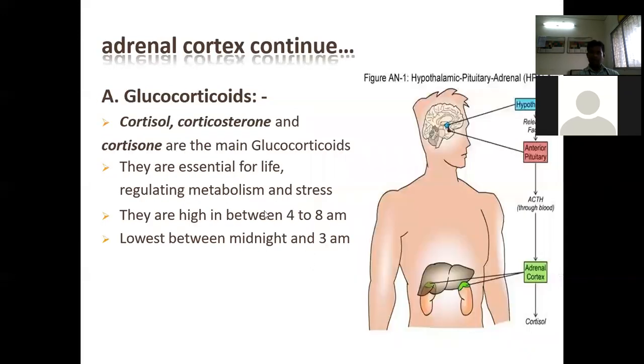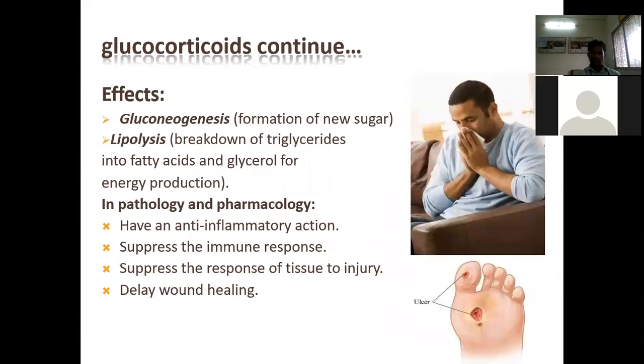These sex hormones are collectively called adrenocorticoids. Earlier we discussed the adrenal cortex. Glucocorticoids, cortisol, corticosterone and cortisone, are the main glucocorticoids. Earlier I gave a brief introduction about the glucocorticoids, mineralocorticoids and the androgens, which are known as adrenocorticoids.